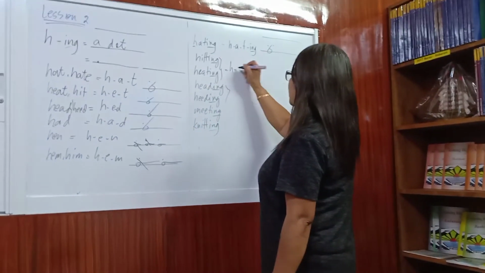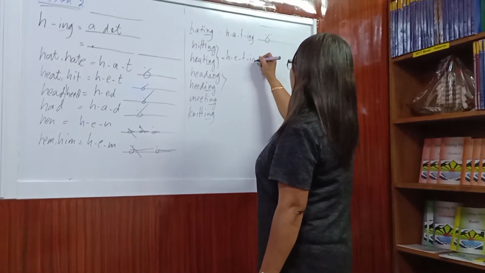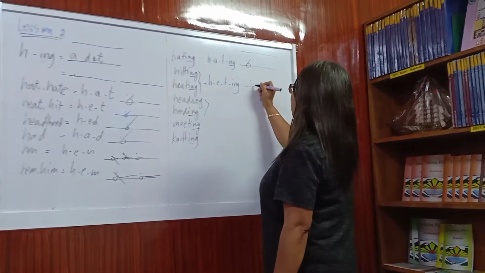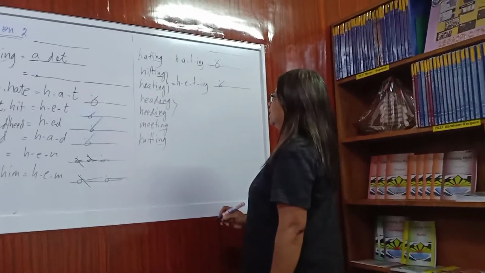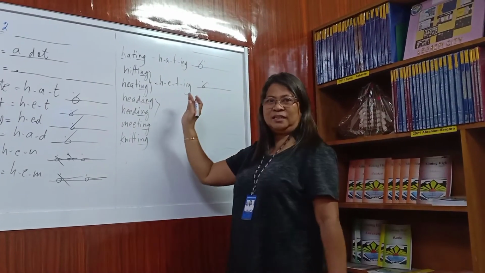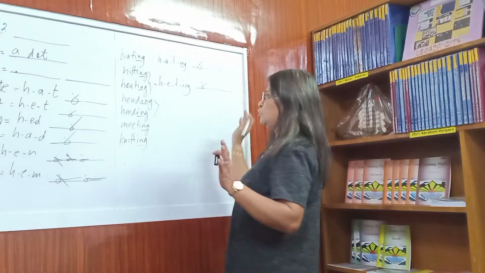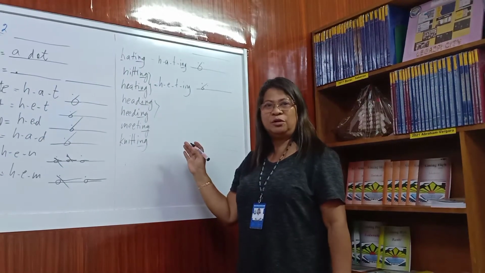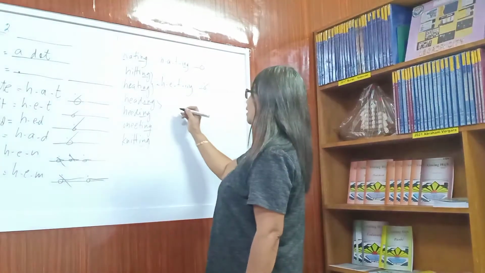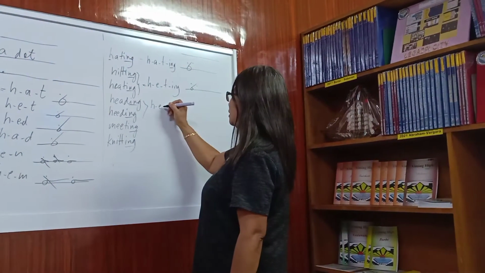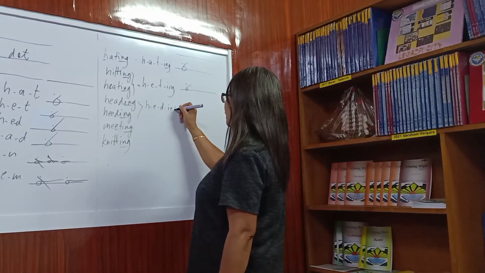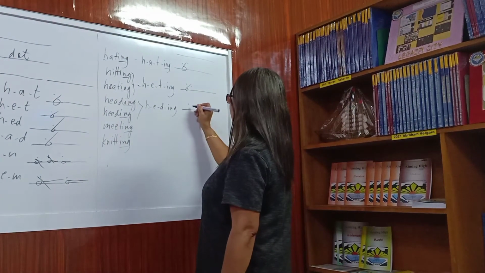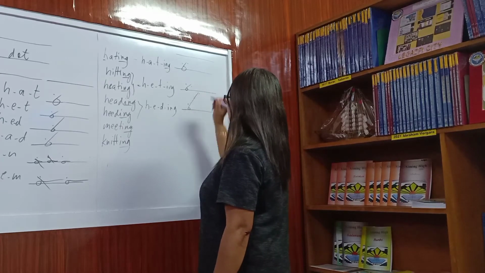Next is H-E-T and ing. So the outline is H-E-T-ing. Why am I writing the outline? This is to show you how you're going to write this in your STEM notebooks. For heading, the sound is H-E-D and ing. And if this is the line, you write it that way. Heading.